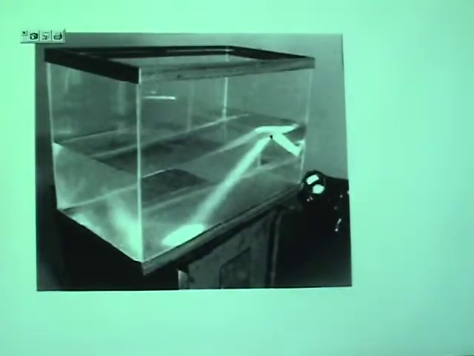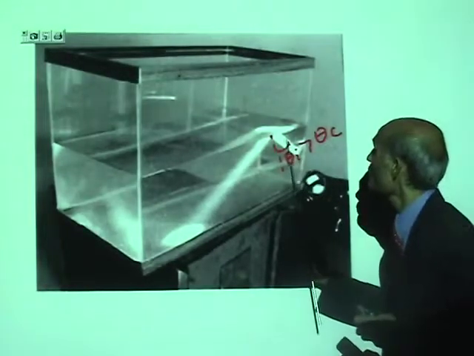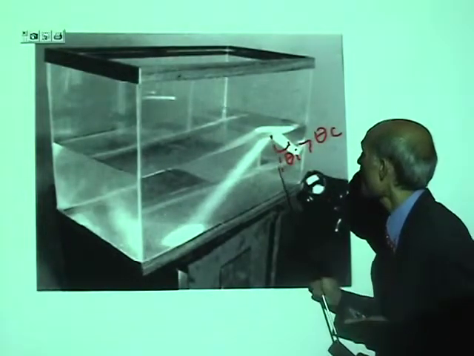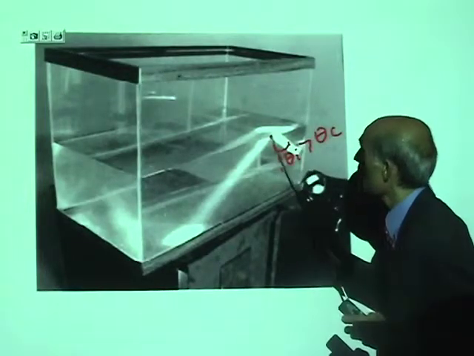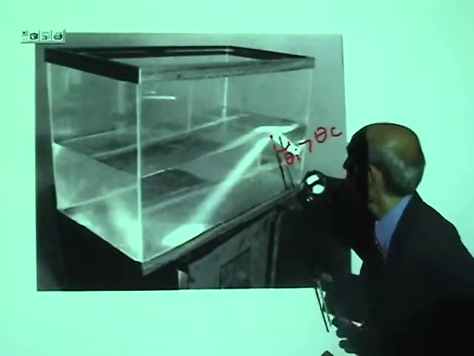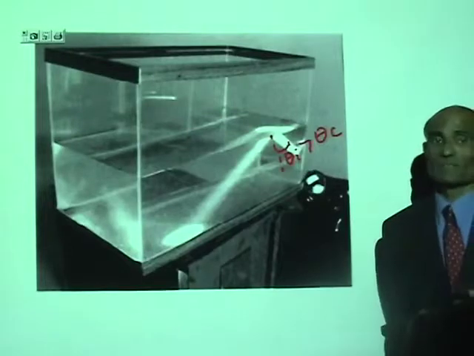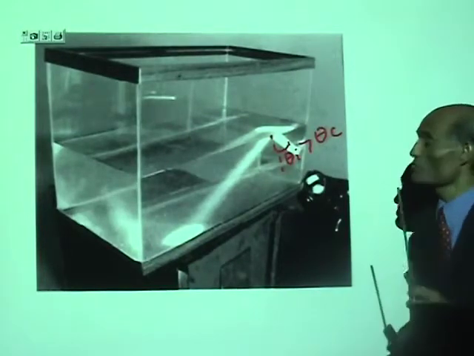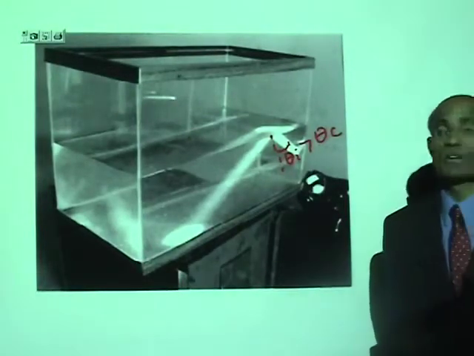This is the normal, and this is the angle of incidence. That angle of incidence is greater than the critical angle. So the ray of light is now incident at an angle greater than the critical angle. The ray simply gets reflected. Now this is total internal reflection.